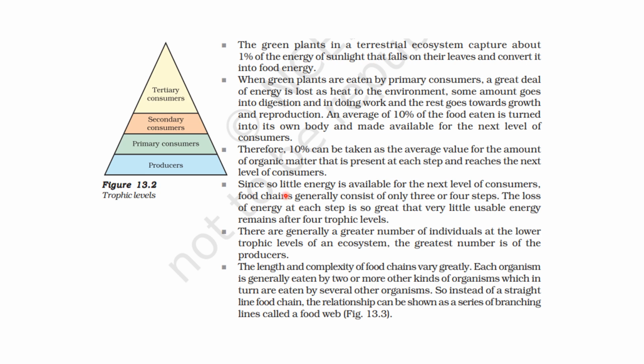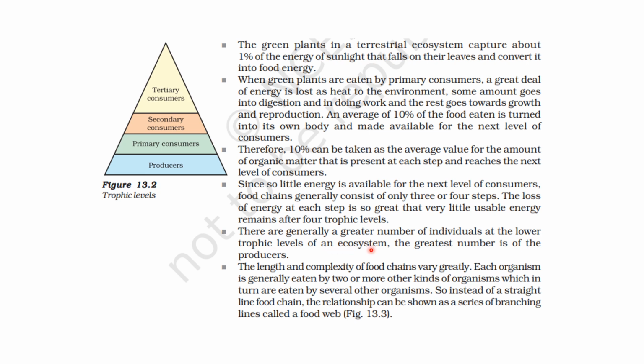Okay. Since so little energy is available for the next level of consumers, the food chains generally consist of only 3 or 4 steps. ये reasoning question आता है बहुत बार exams में, ठीक है, कि आप food chains देखोगे तो generally 3 या 4 steps ही होते हैं. उनमें क्यों होते हैं? क्योंकि हर step पे energy loss होता है, ठीक है, energy dissipate हो जाती है other activities में. तो हर step पे energy level इतना कम होता रहता है कि बहुत little energy रह जाती है next level के लिए, ठीक है. तो loss of energy at each step is so great that very little usable energy remains after 4 trophic levels. तो उसका कोई means बहुत ज्यादा अच्छा नहीं मानते उसे.